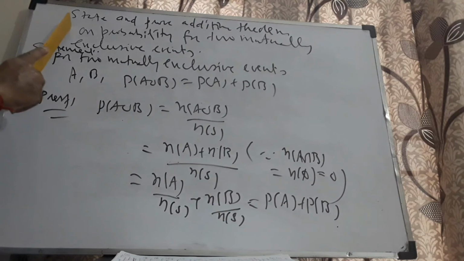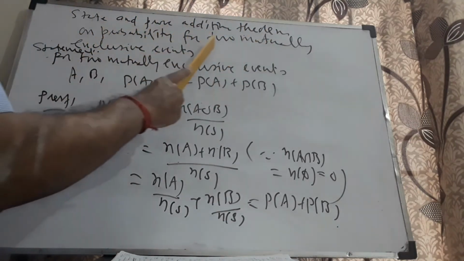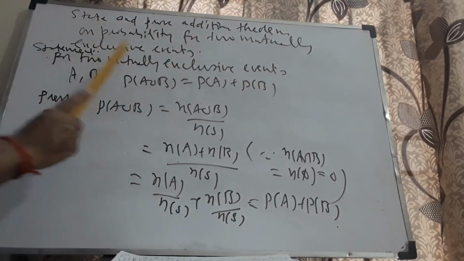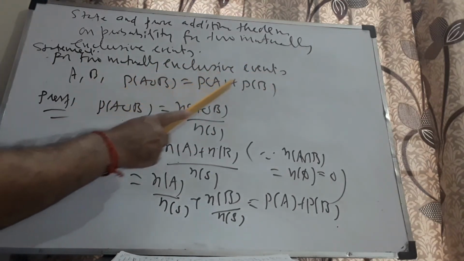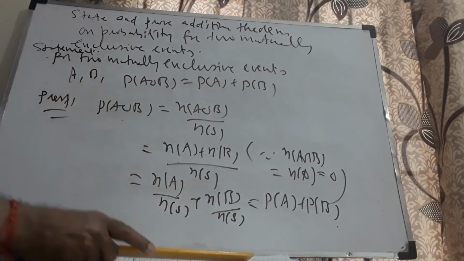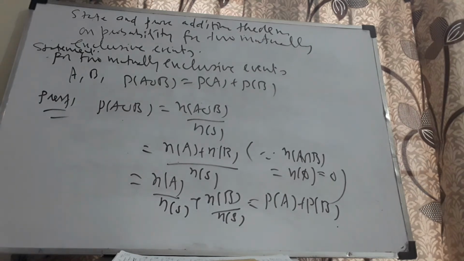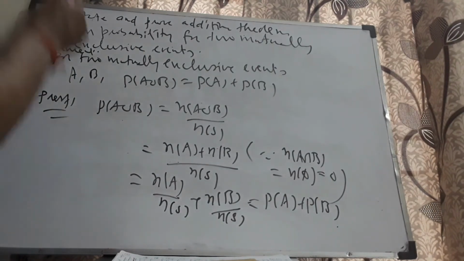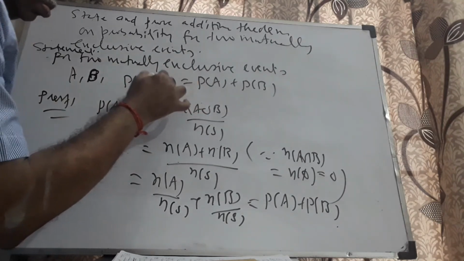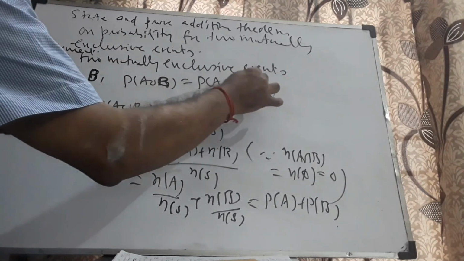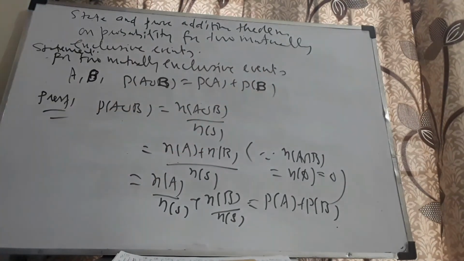I repeat, state and prove the addition theorem of probability for two mutually exclusive events. Statement: for two mutually exclusive events A comma B, P of A union B is P of A plus P of B. Try to understand, please.